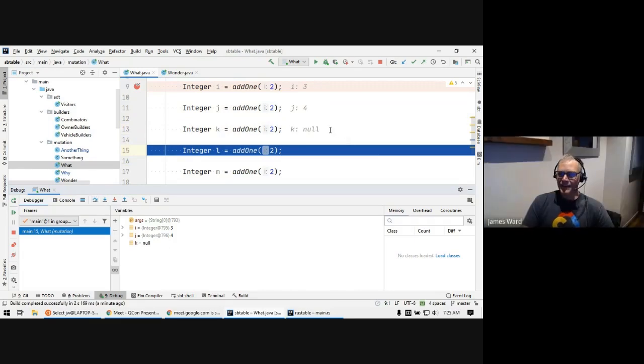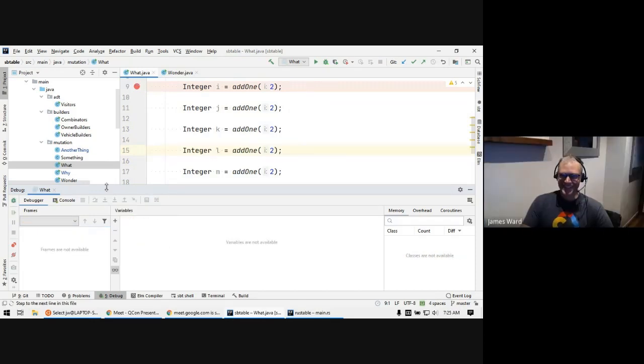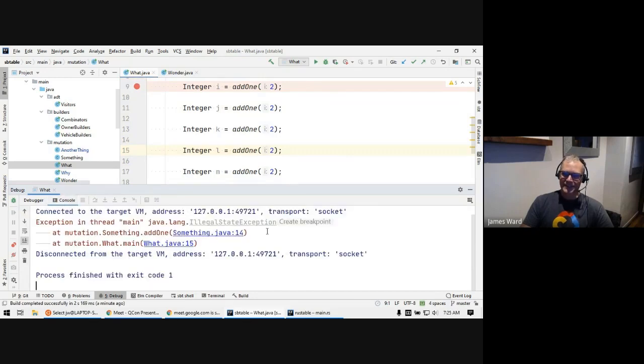Wrong. It is not even an integer. It is null. Oh, man. Okay. And now, one last chance. What do you think it's going to be this time? It's going to be null plus 1, which I think is 1. Actually, it is an illegal state exception. Oh, man. Which is not even a value. Not even a return value on that one.